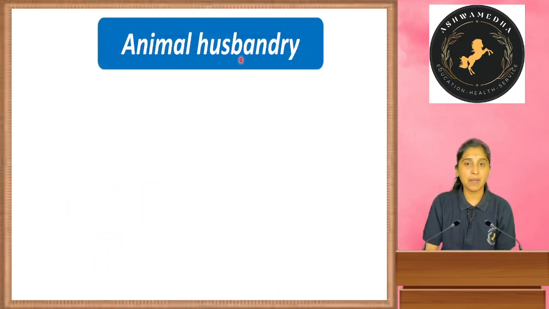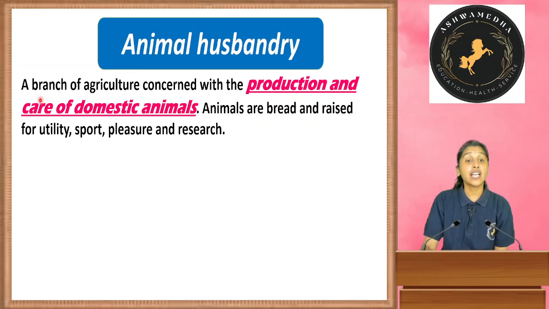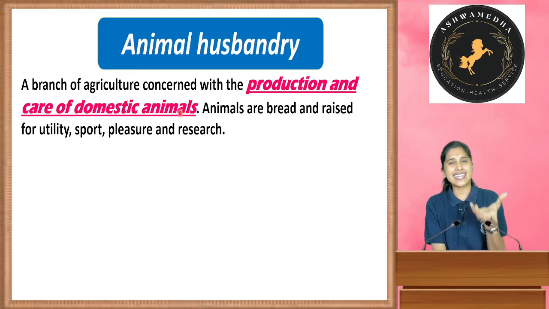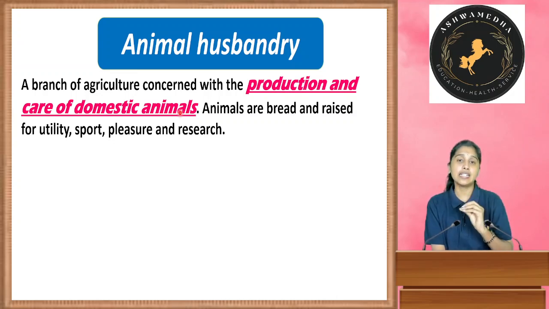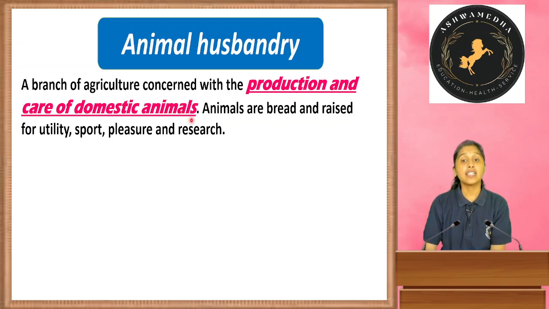Next, animal husbandry. Yes, animal husbandry is the branch of agriculture concerned with the production and care of domestic animals. It is rearing of domestic animals, for production, and we will take care of them. And these animals are bred and raised for utility, sport, pleasure and research.